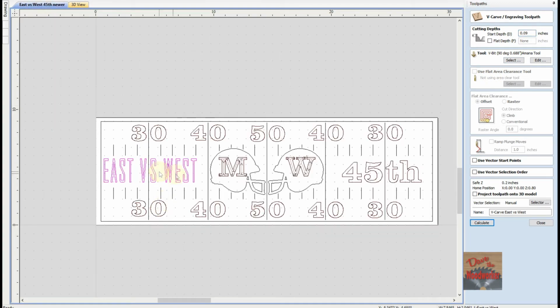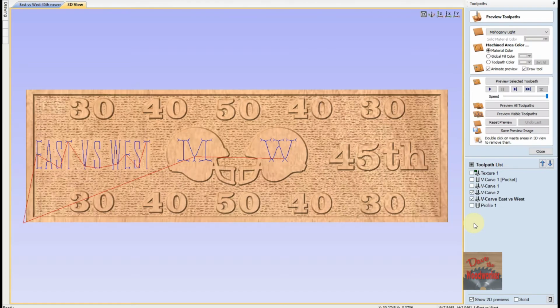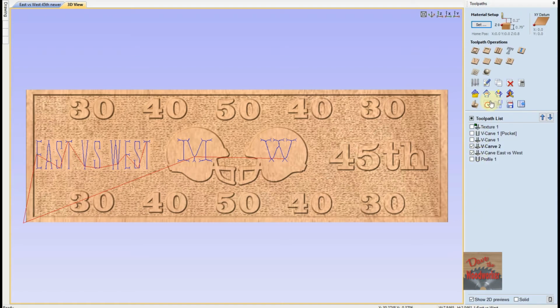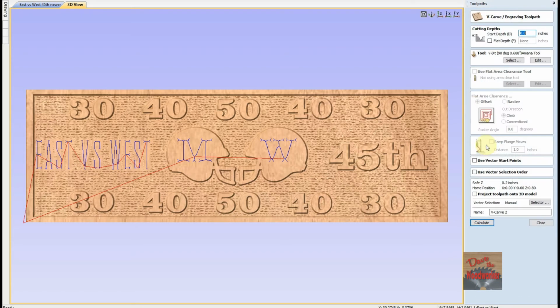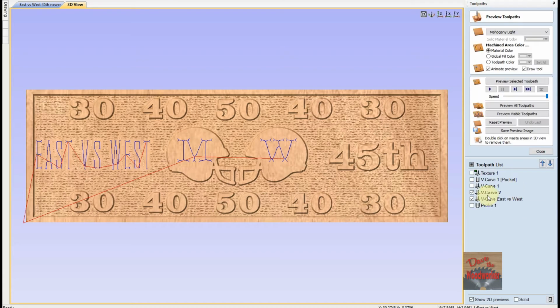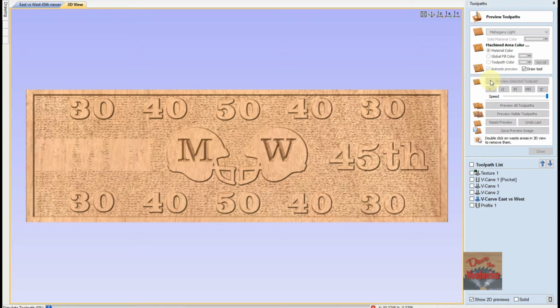Remember, we cut the flat part down to 90 thousandths, so we need to start there. So I'm going to click calculate, and we'll preview the M and W, and then the east and west.